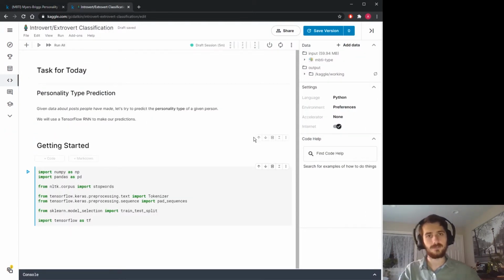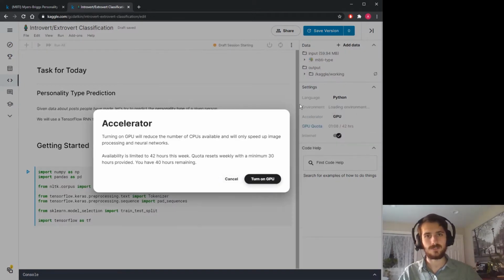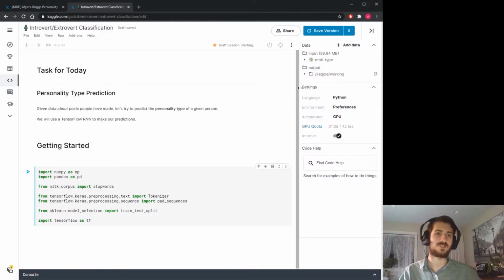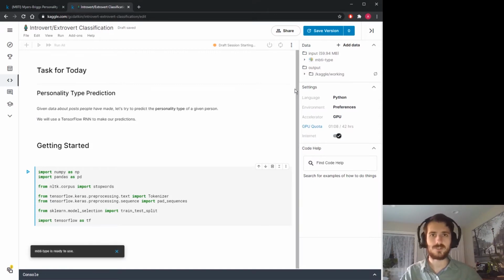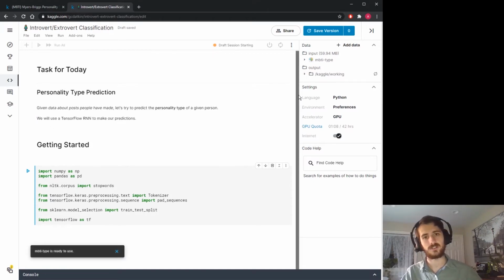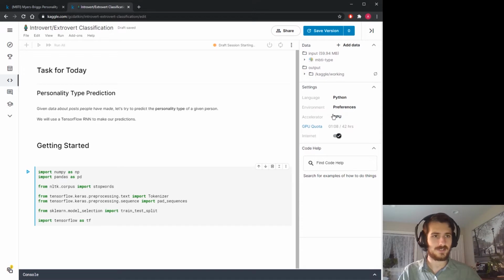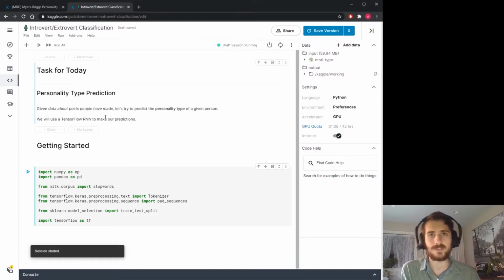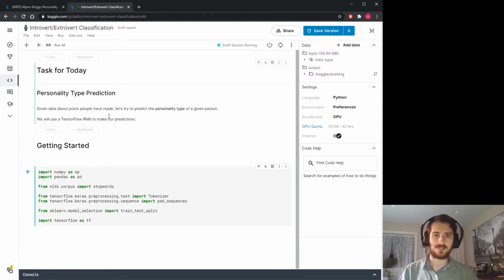I want to note before I start this video, I'm going to turn on GPU acceleration because we will be using an RNN today, which takes more time to train than standard dense layer neural networks. So it's a good idea to have GPU acceleration enabled. Alright, so we're going to use a TensorFlow RNN. More specifically, I'm going to be using a bidirectional GRU to make the predictions.